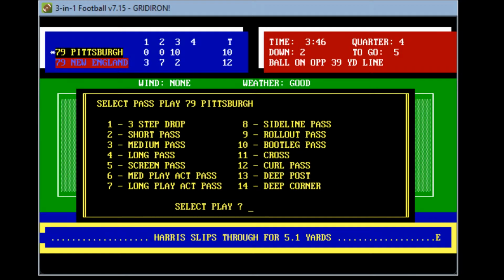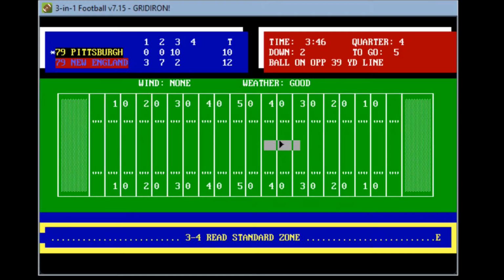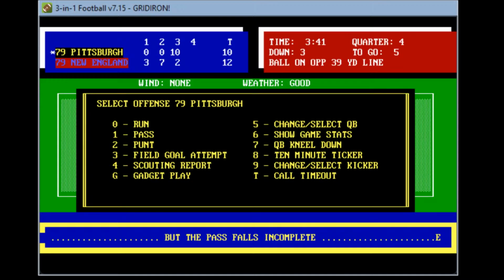Let's go to a short pass and see if they can get something here. 2nd and 5 from the Patriot 30. He sees Thornton wide open. He looks, but it falls incomplete pass, and it's a 3rd down and 5. You are most likely looking at 4-down territory, although Pittsburgh does have their 3 timeouts. But I think they would be a little bit aggressive here. They are in Patriot territory.